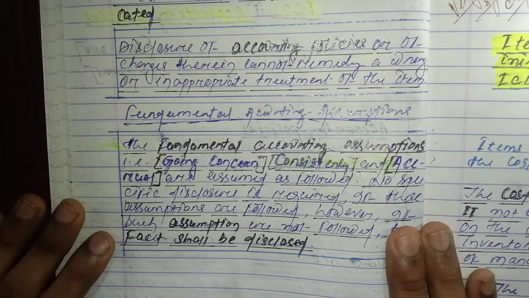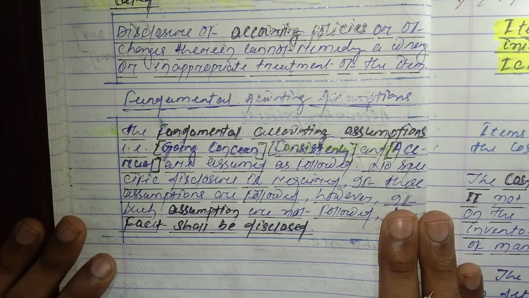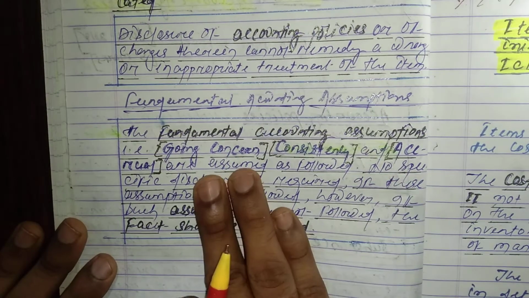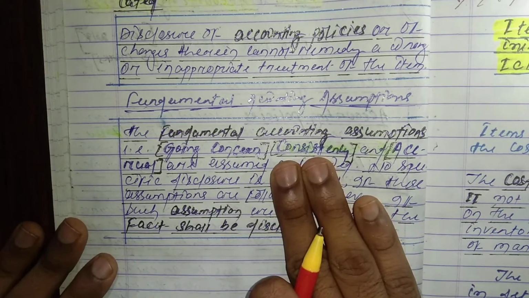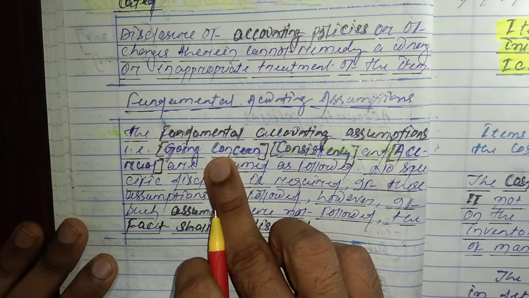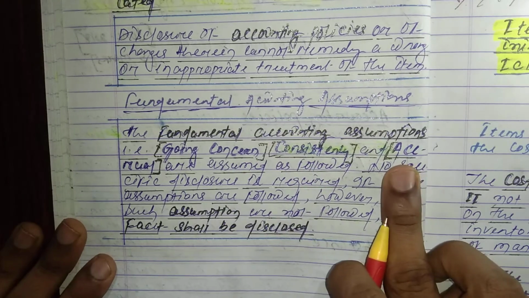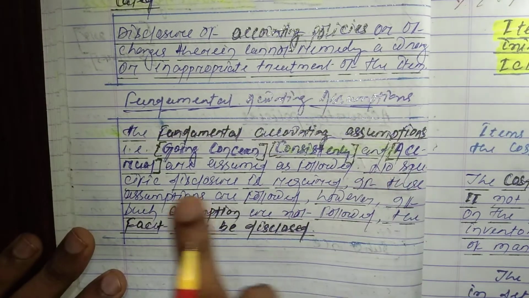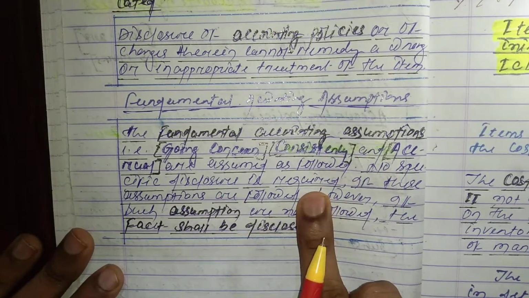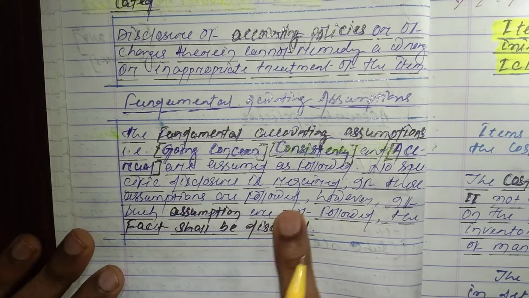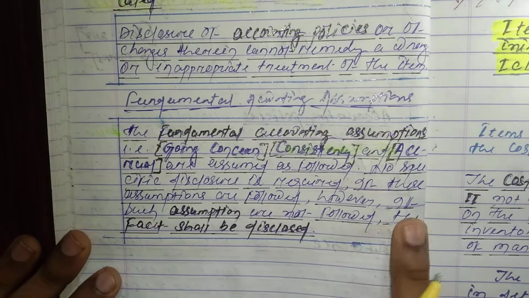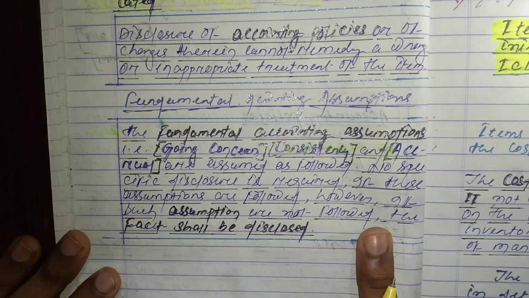Then fundamental accounting assumptions. What are the fundamental accounting assumptions under accounting policies? The fundamental accounting assumptions are going concern, consistency and accrual. Going concern, consistency and accrual are assumed as followed. No specific disclosure is required if these assumptions are followed. However, if such assumptions are not followed, the facts shall be disclosed.